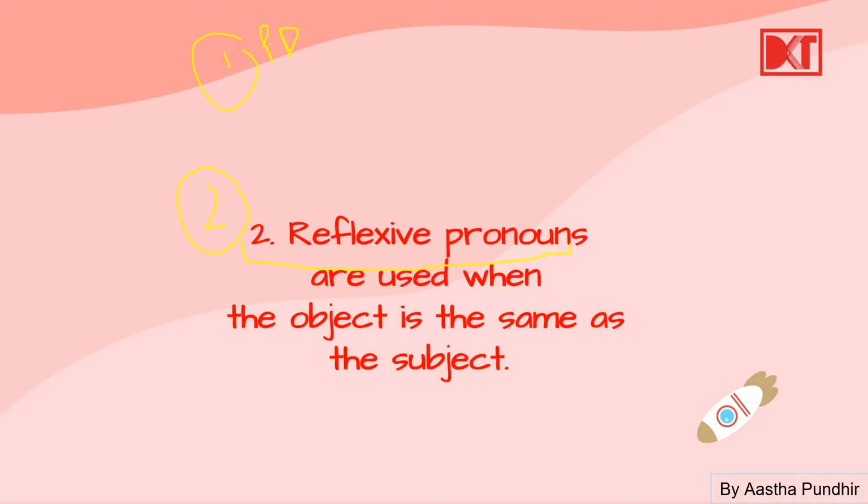Reflexive pronouns are used when the object is same as the subject. Now object is same as the subject. ये आपको सुनने में थोड़ा सा टेक्निकल लग रहा होगा, थोड़ा सा कंफ्यूजिंग लग रहा होगा, but now we will take a few examples और examples जब लेंगे तो आपको इसका मीनिंग अच्छे से समझ आ जाएगा. So let's see.